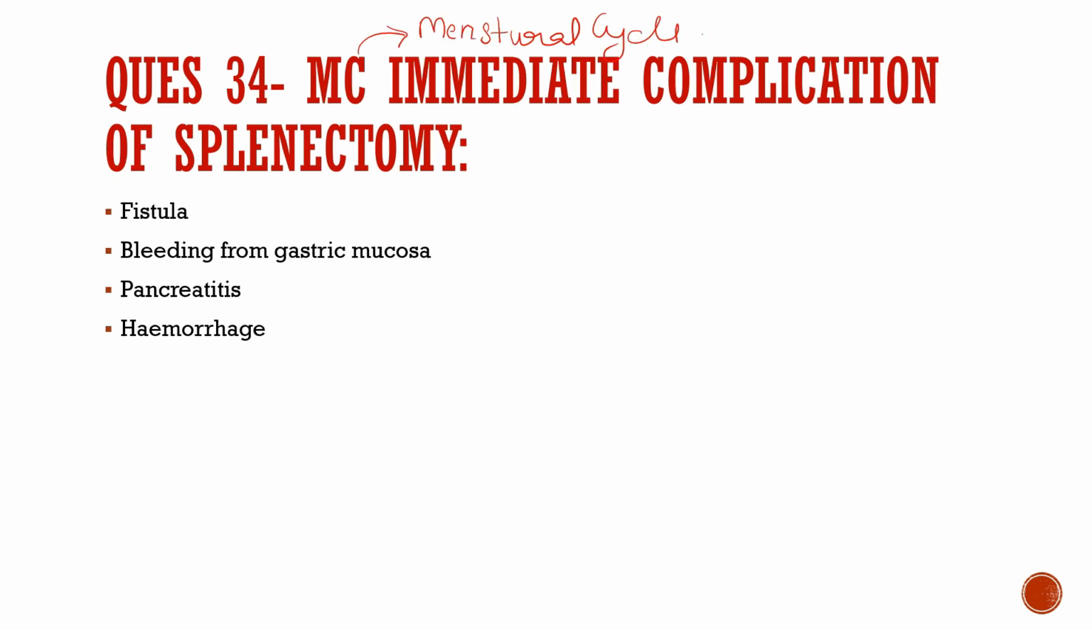Question number 34. The most common immediate complication of splenectomy, the main complication that occurs during the splenectomy, is fistula, bleeding from the gastric mucosa, pancreatitis or hemorrhage. So the correct option is hemorrhage. The complication that arises during the splenectomy is hemorrhage.